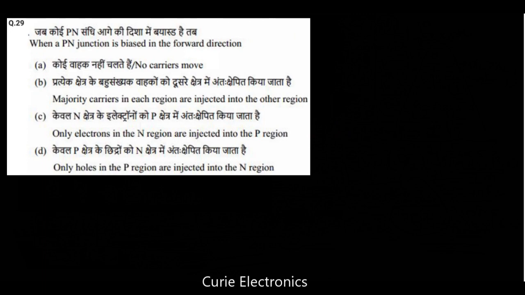Question number 29. When a PN junction is biased in the forward direction, the right answer is option B, majority carriers in each region are injected into the other region. Current flow is due to majority carriers mainly.